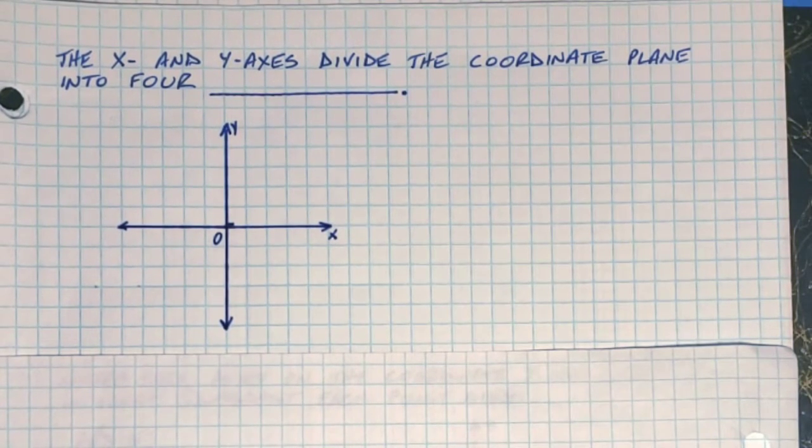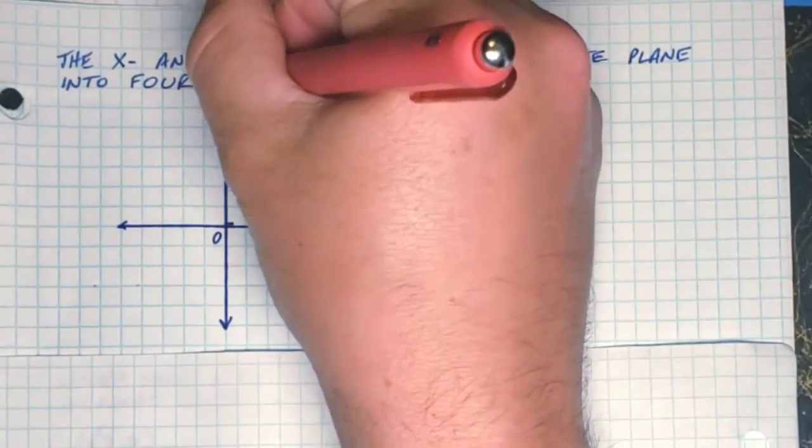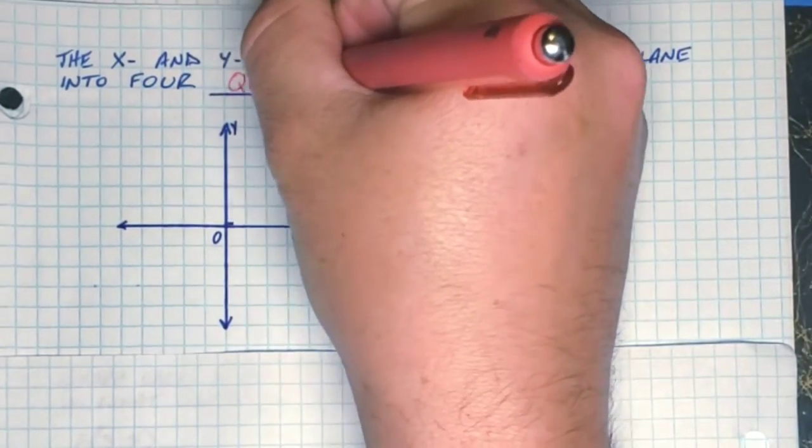The x and y axis divide the coordinate plane into 4 quadrants.